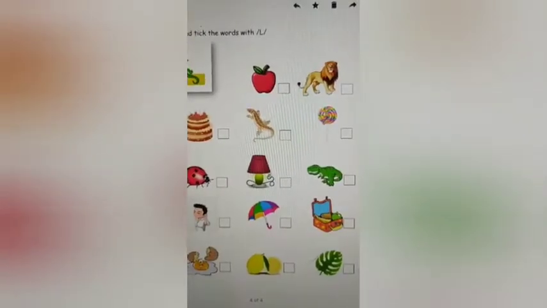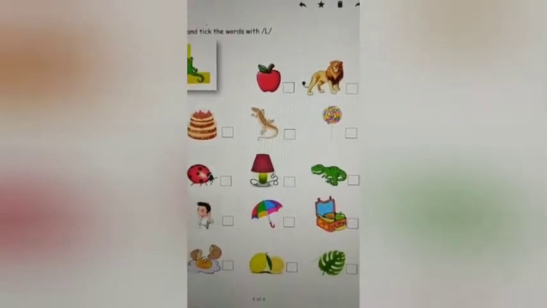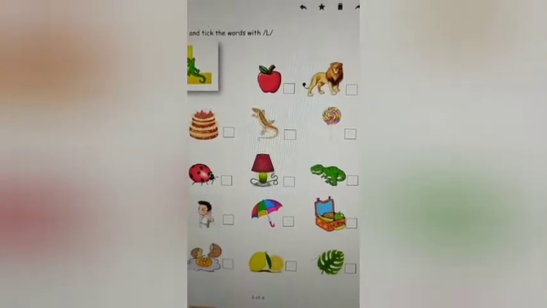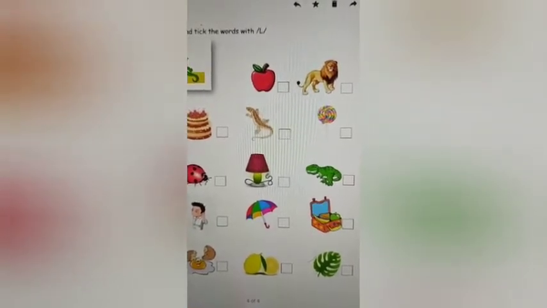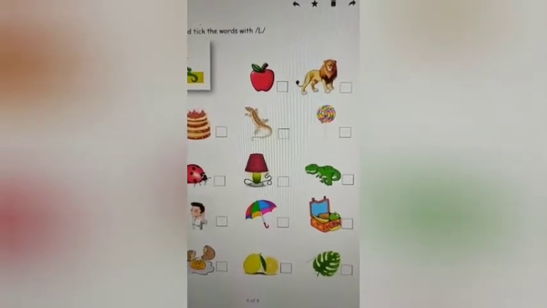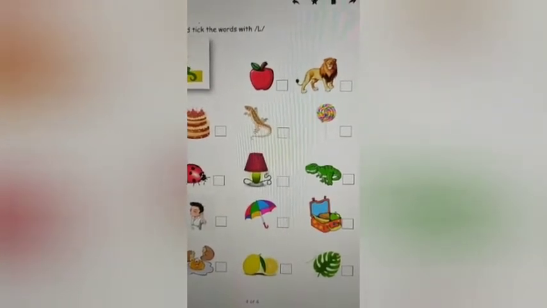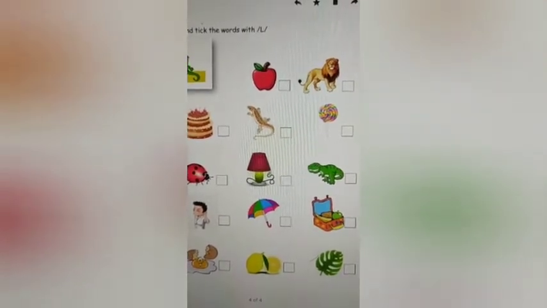So children, coming to the homework sheet, I would like you to take a printout of this sheet or copy the sheet in your literacy notebook. If you're taking a printout, after you complete it, attach the sheet to your literacy notebook, or else you can copy this sheet in your literacy notebook and then complete it. Okay? So this sheet is going to help you revise the sound that we just did.